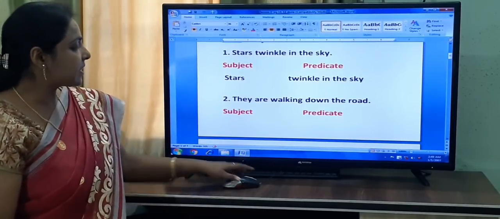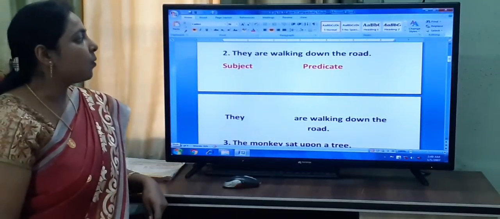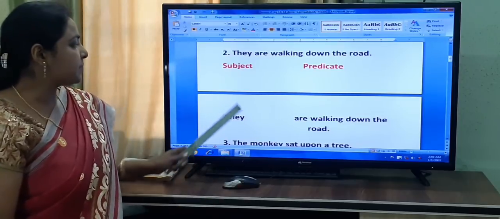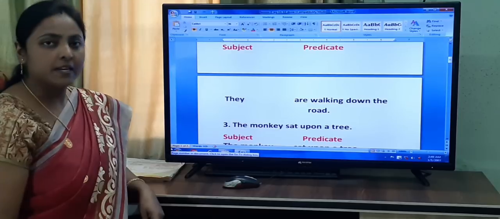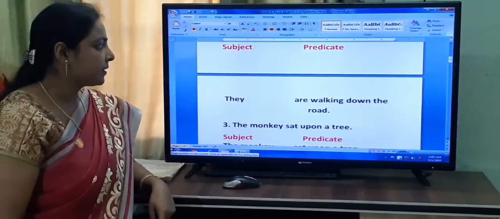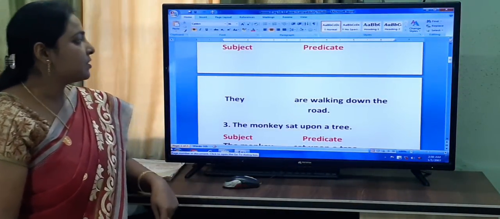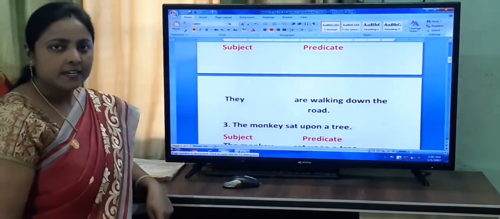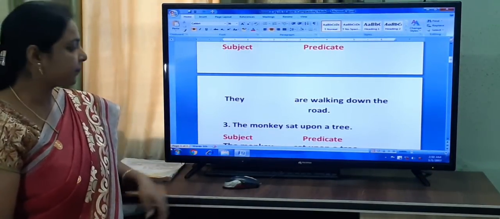The next question given in your book. They are walking down the road. What is the subject here? They. And the predicate, are walking down the road. And what is the verb? Are. So, are walking down the road is the predicate and they is the subject.